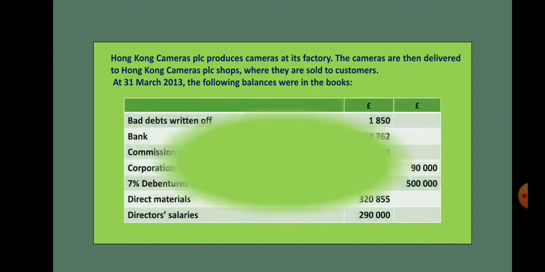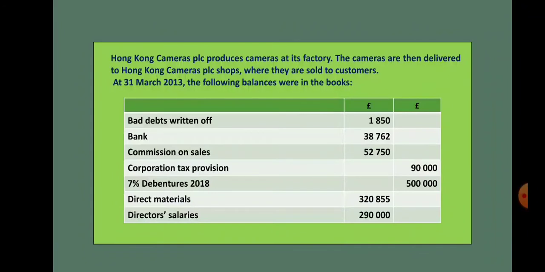Now, they have given the trial balance. From this trial balance, we need to identify the expenses, incomes, assets, liabilities, and we need to classify under which heading we need to take in the format. First, bad debts written off. It is a part of administration expense because any expense relating to the collection cost should come under administration expense.